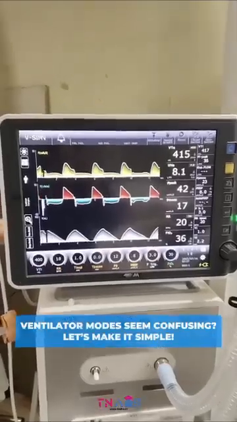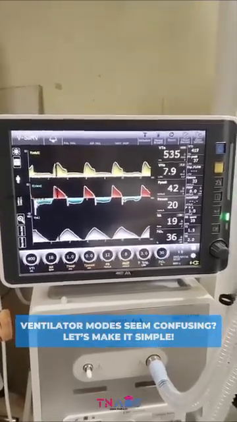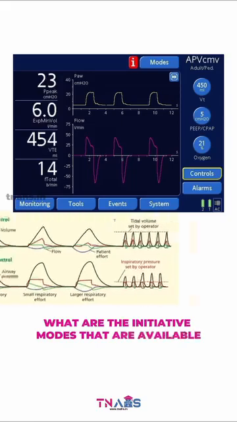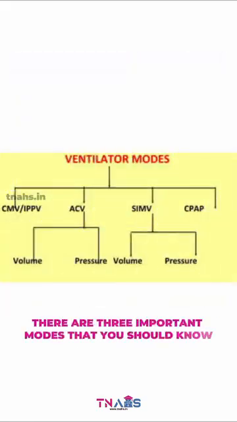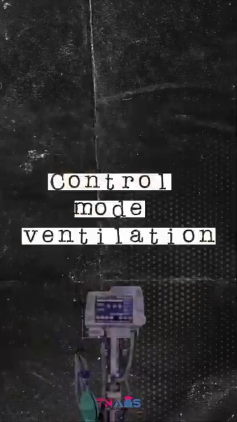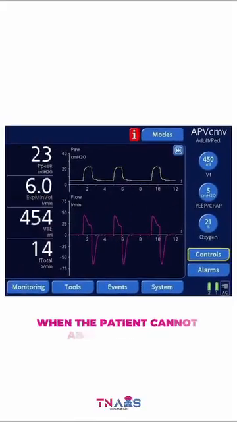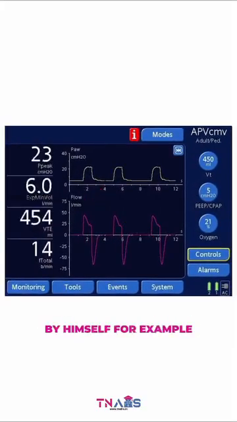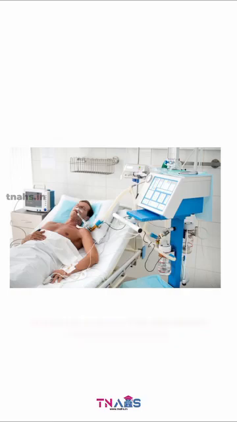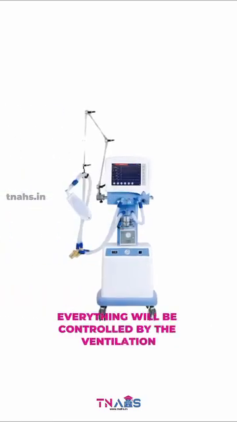Ventilator modes seem confusing. Let's make it simple. What are the ventilator modes that are available? Okay, so there are three important modes that you should know. First one is control mode ventilation. We use this mode when the patient cannot breathe by himself, for example, when he is sedated or when he is paralyzed. So here, everything will be controlled by the ventilator machine.